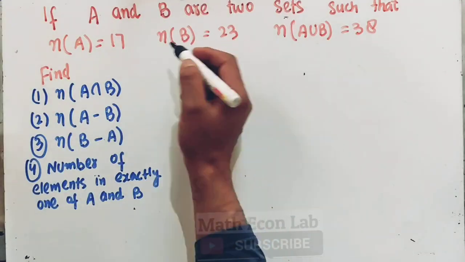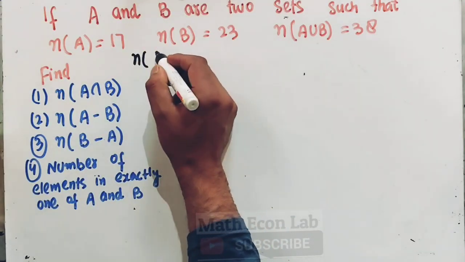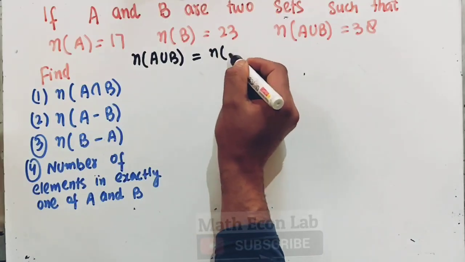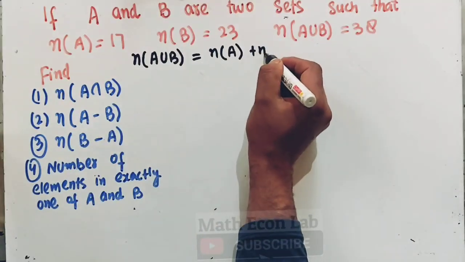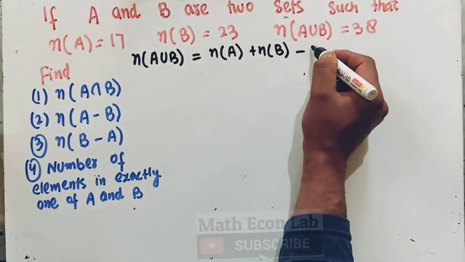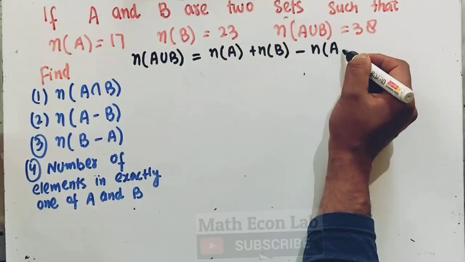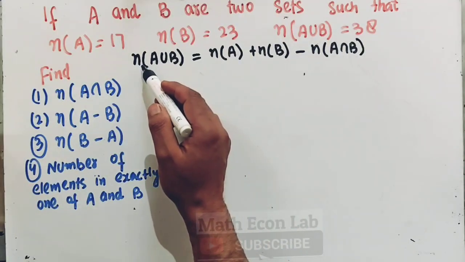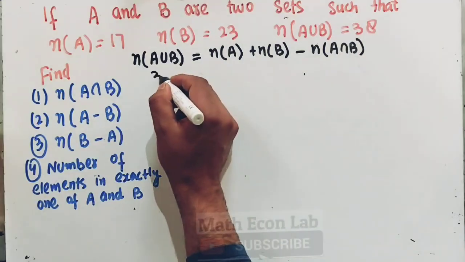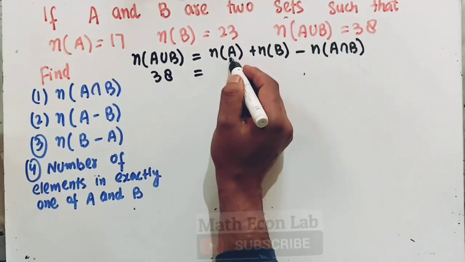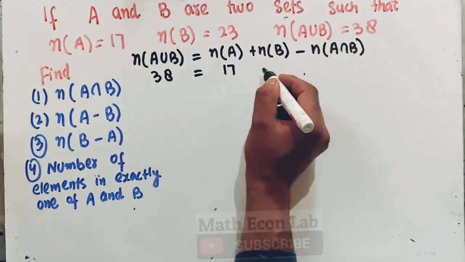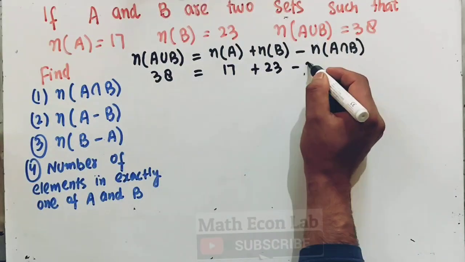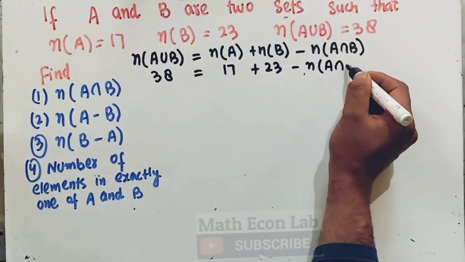So we know the property that the number of elements in A union B will be equal to the number of elements in A plus the number of elements in B minus the number of elements in A intersection B. The number of elements in A union B is given as 38. The number of elements in A is 17, plus the number of elements in B is 23, minus the number of elements in A intersection B.